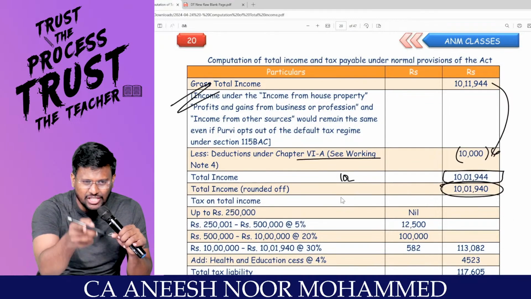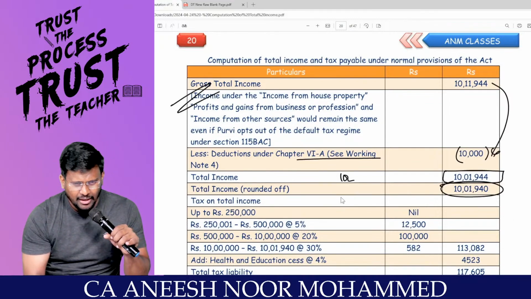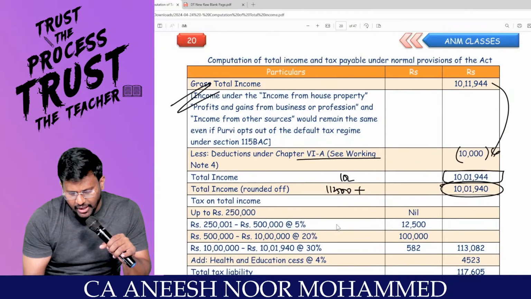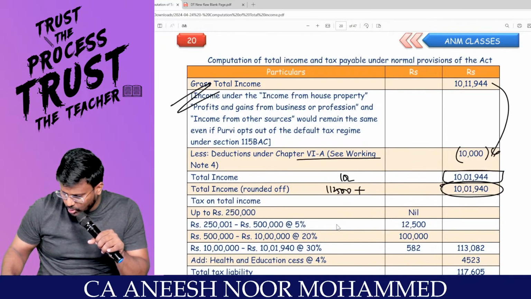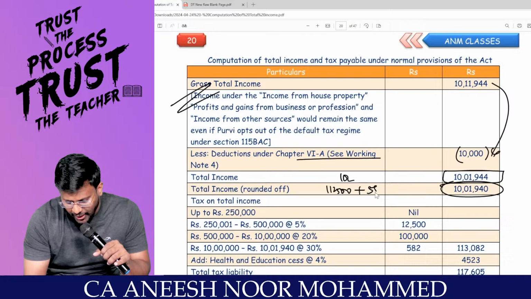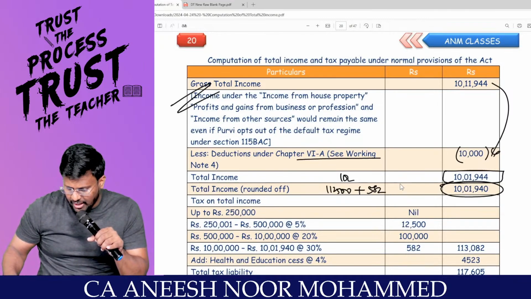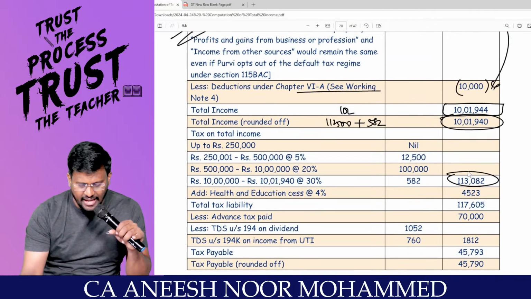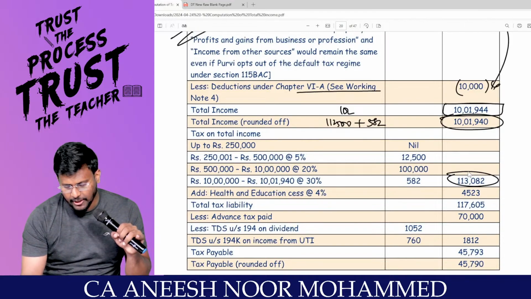As per the optional tax regime, I am having up to 10 lakh. What is the age given? Is there any age given? 50? Less than 60. So 1,12,500 plus 1,940 into 30% comes to 582. So 1,12,500 plus 582 comes to 1,13,082, which is the total tax liability.